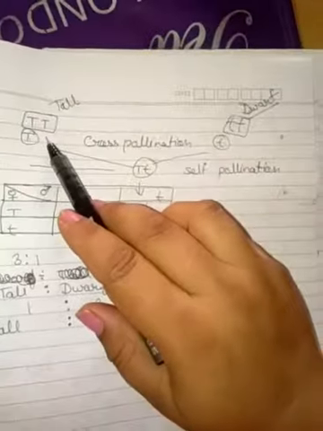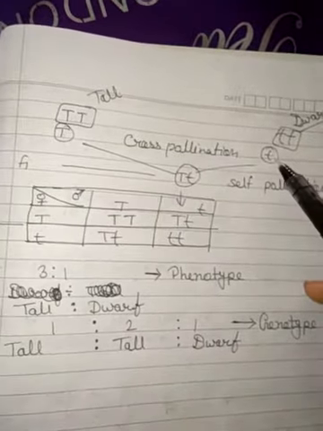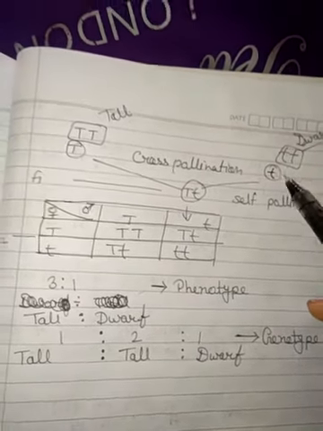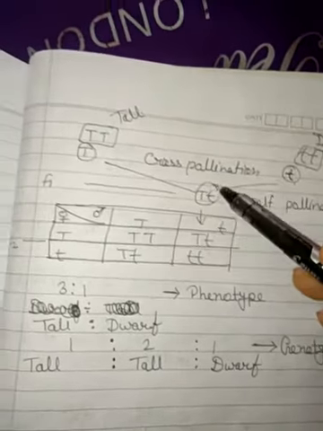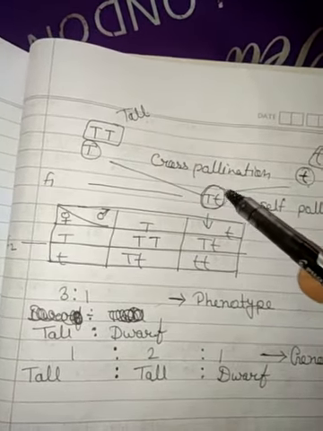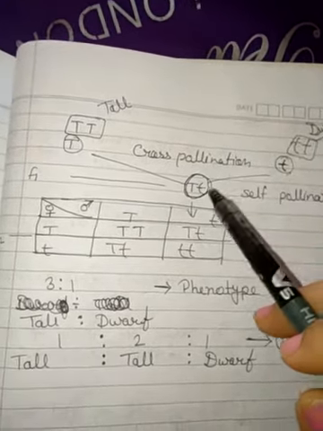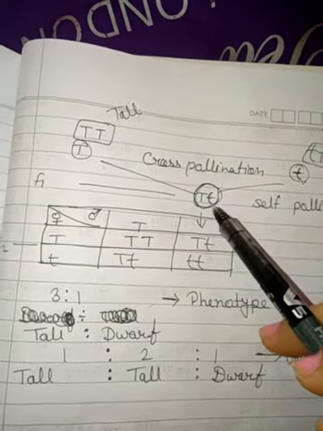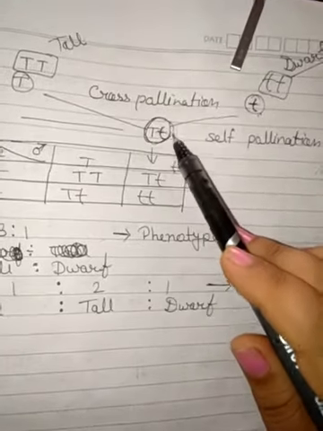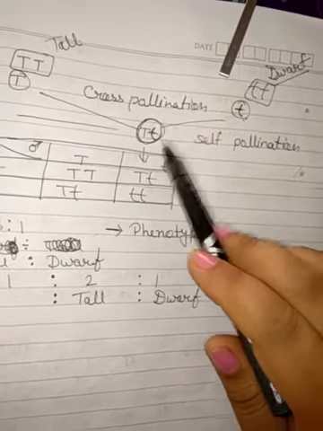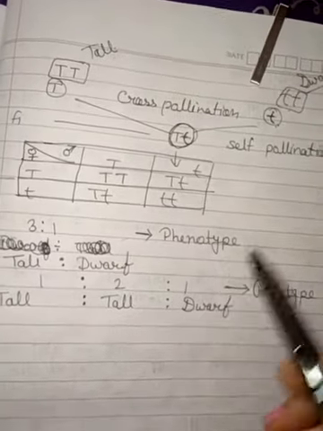When we make gametes, we take 50% from the male and 50% from the female. So in the first generation, some characters are from the male and some characters are from the female. So we found offspring with characters from both mother and father.